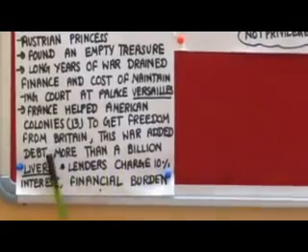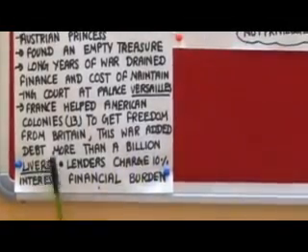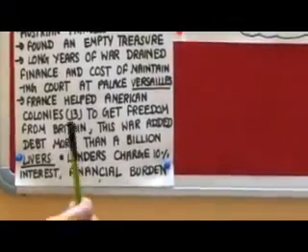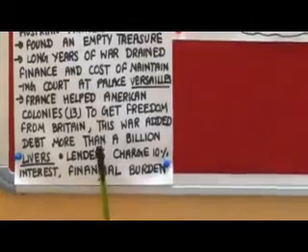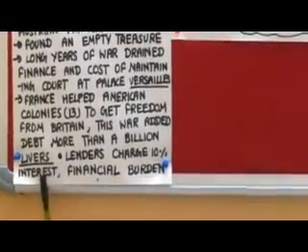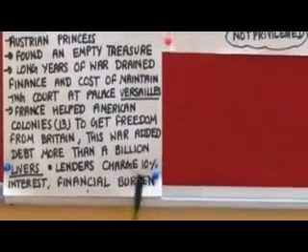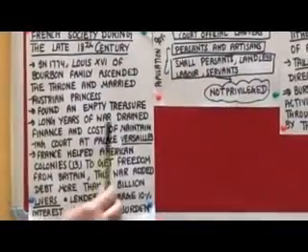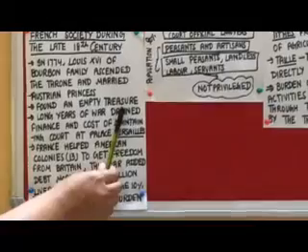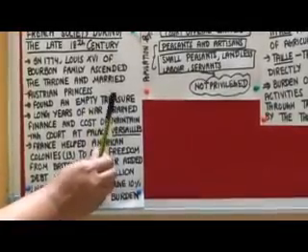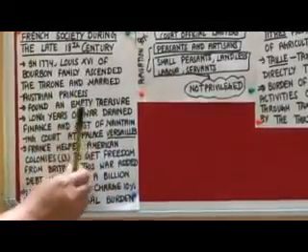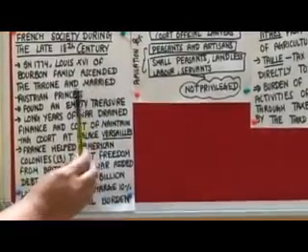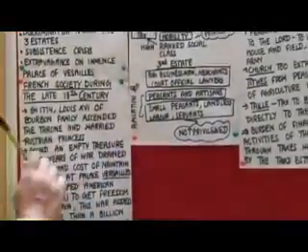This war added debt of more than 1 billion livres. Beta, livres was the currency of France. Then lenders charged 10% interest and it created a financial burden on the government. That is why the treasury was empty. Now, because the treasury was empty, what did the king do? He just put more taxes on the third estate. So this will be the next cause of this revolution.